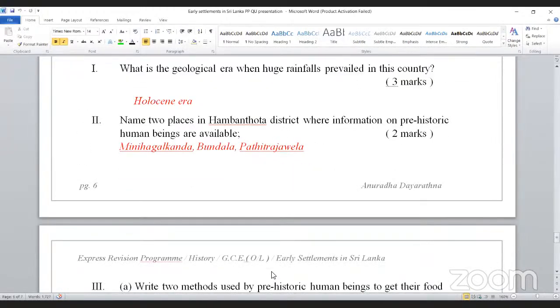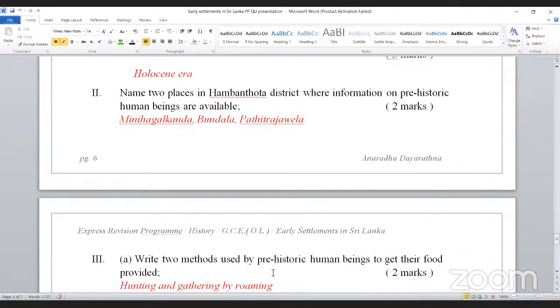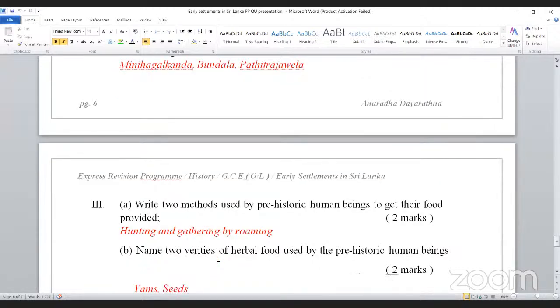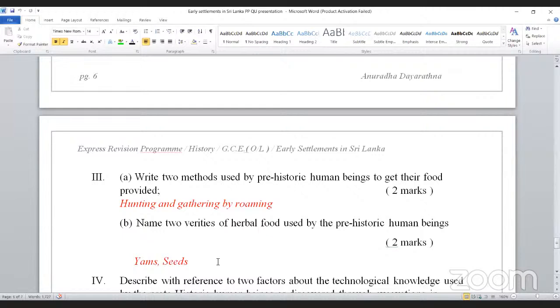Then write two methods used by prehistoric human beings to get their food: hunting and gathering. Hunting is one method, gathering is the other. Name two varieties of herbal food used by prehistoric human beings: yams and seeds.